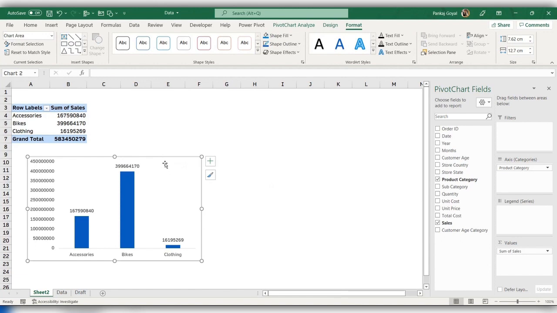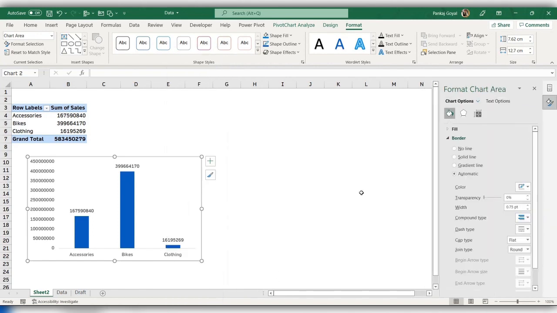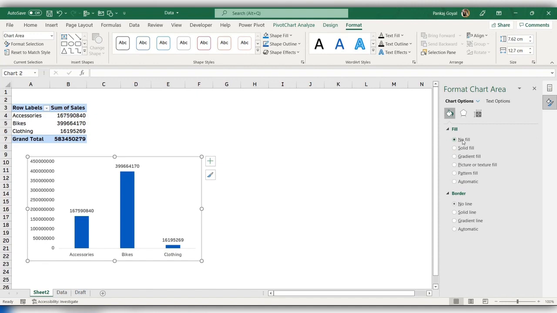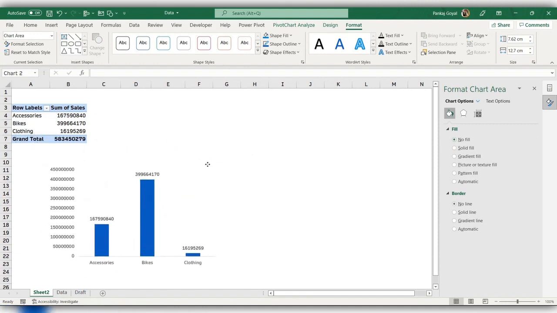Now let me make some modifications to the area of the chart. So right click on the chart and click format chart area. Now I prefer to have no line and no fill here. So what this basically does is make my chart transparent.